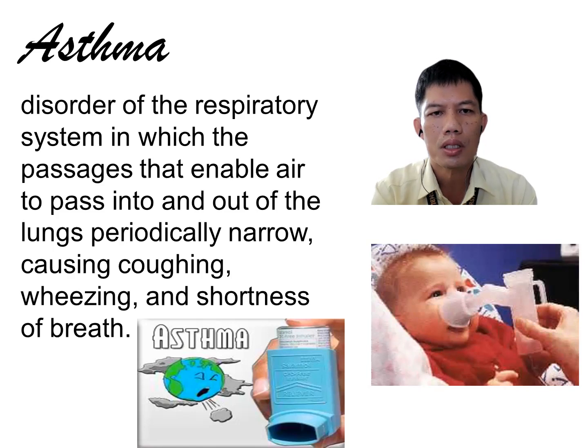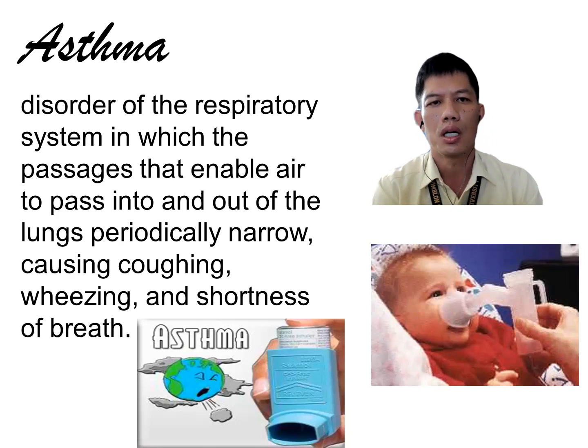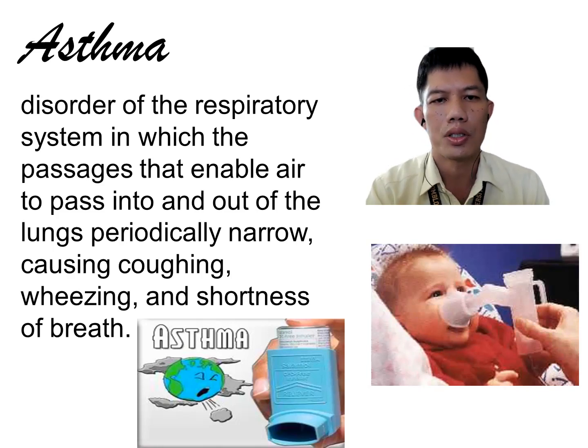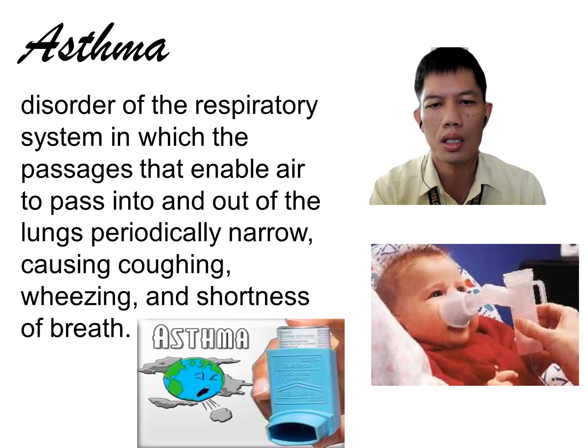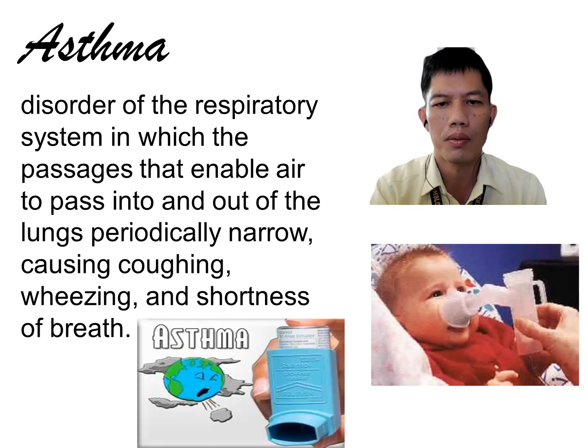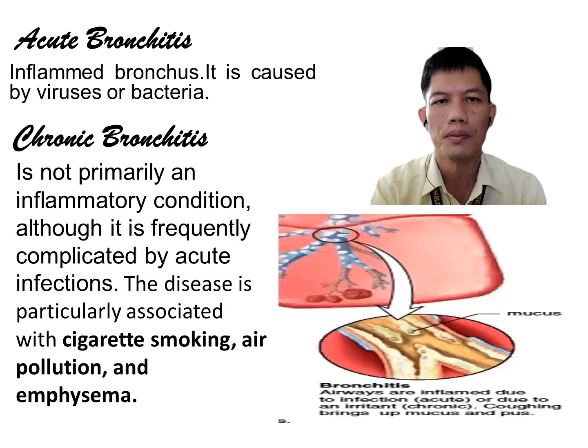Asthma is a common disease characterized by wheezing, narrowing of the passages of the respiratory system, and shortness of breath. This is an allergic reaction to temperature or cold season, and is also mostly caused by allergens. So the best way to prevent asthma is to avoid allergens.